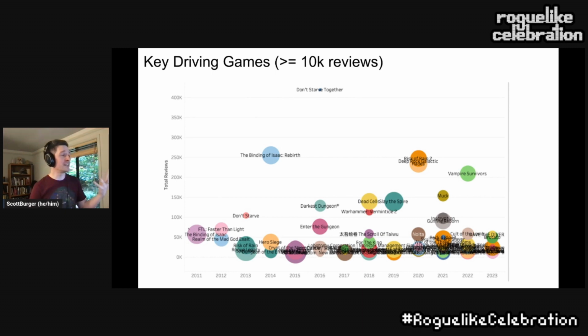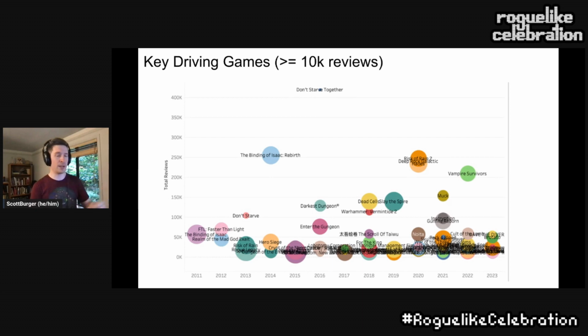And so what we see here is things like FTL, Binding of Isaac, big players. Also, this is for games with more than 10,000 reviews. Otherwise, this chart would be a lot busier, as you can imagine. So things like FTL, Binding of Isaac early stages, Binding of Isaac Rebirth, Big Titan. We have other familiar names, Darkest Dungeon, Enter the Gungeon. We have Don't Starve Together way up here at the top, over 400,000 reviews. There's some interesting stuff behind that. But we have things like Dead Cells, Slay the Spire, Vampire Survivors as a more recent major review driver.